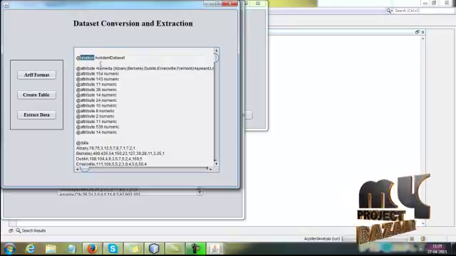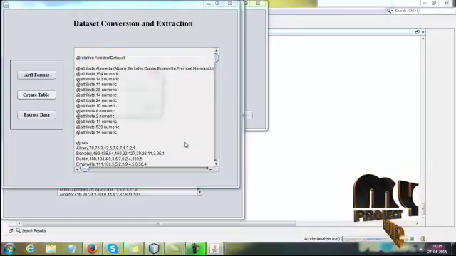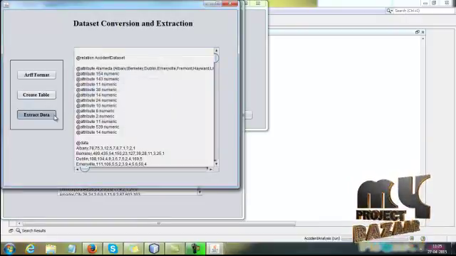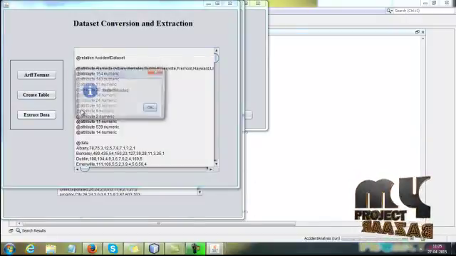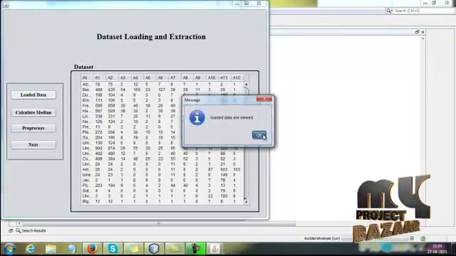So here we are extracting the relation name, attribute name, and data set. Then after clicking create table, the table has been created successfully in the database. After that you have to extract the data. So the data are extracted and loaded in the database.